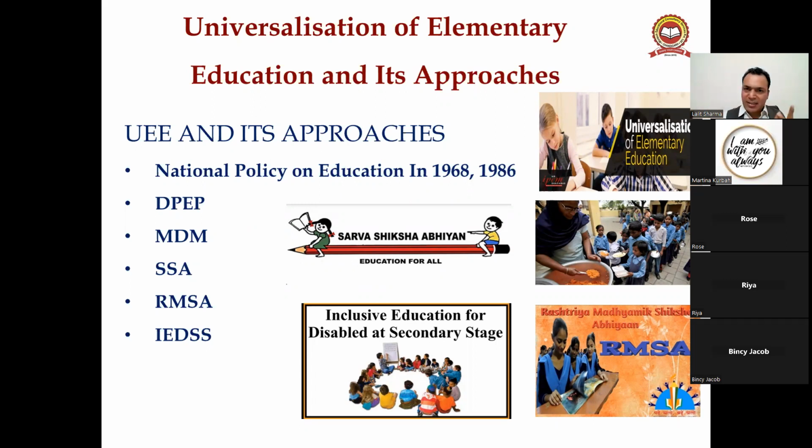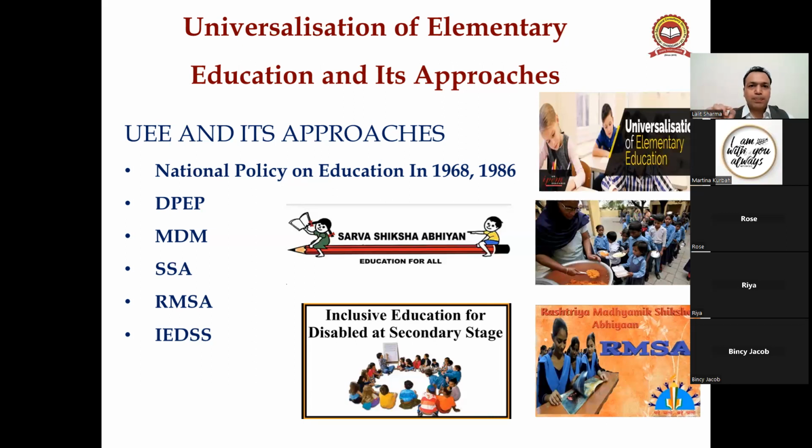Number two, it is our fundamental right, right? And Article 45 says that there should be free and compulsory education provided to all the children across the country. Even the Right to Education Act 2009 also talks about free and compulsory education. And all these approaches: National Policy on Education 1968-86 talks about that, DPEP, District Primary Education Program, talks about that.